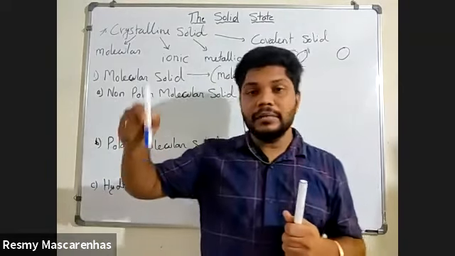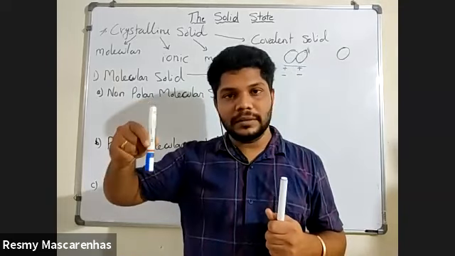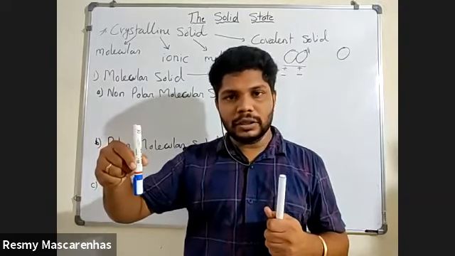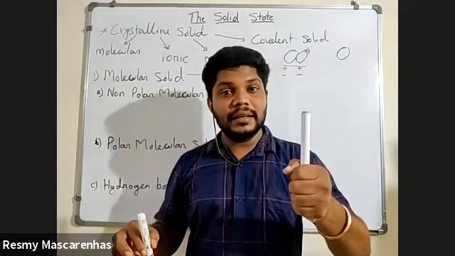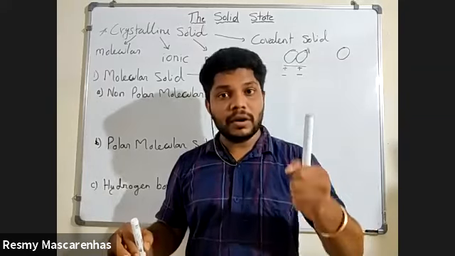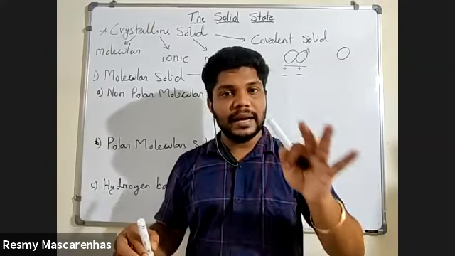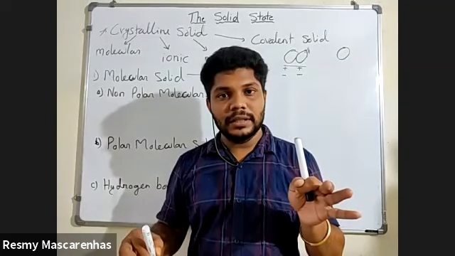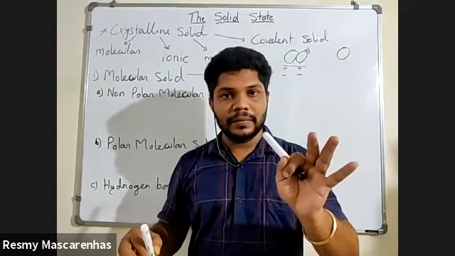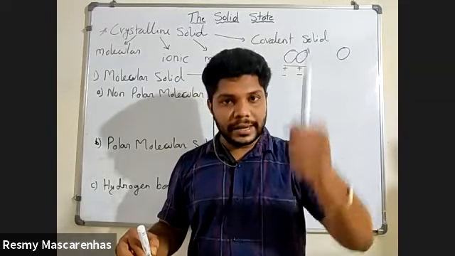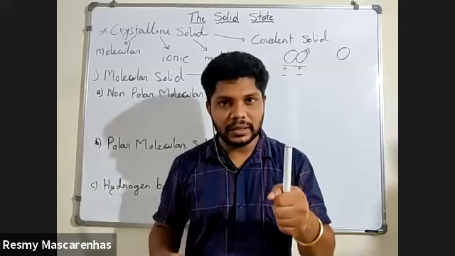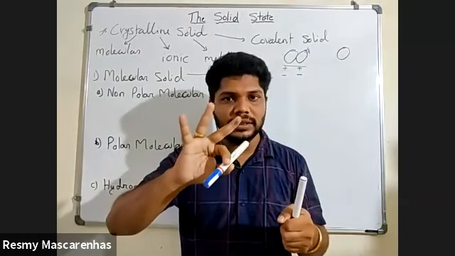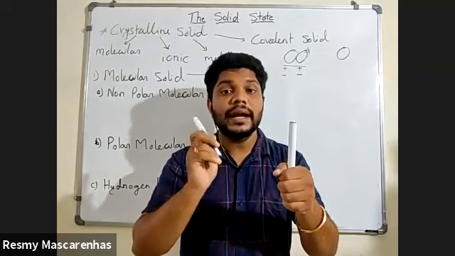Now, what is that characteristic? One atom is hydrogen. This is always hydrogen, so one side should definitely be hydrogen. But the other atom can be either nitrogen, oxygen, or fluorine. Any of these three elements is possible here, not other than that. Please remember these three: nitrogen, oxygen, and fluorine.